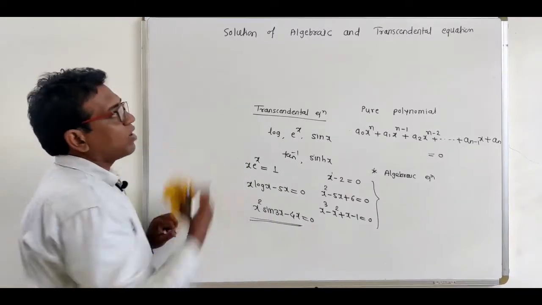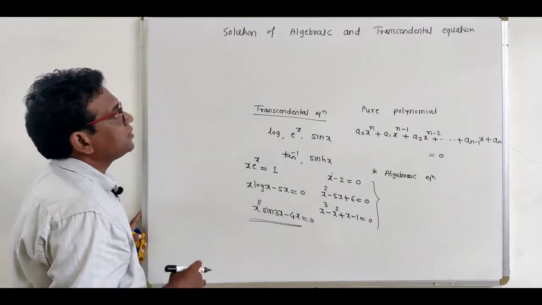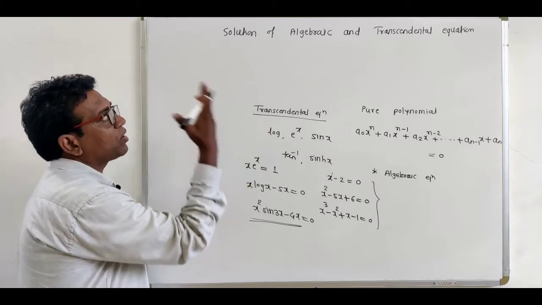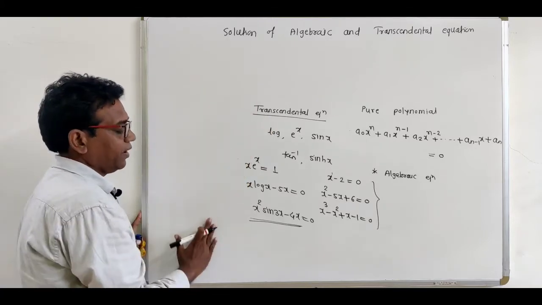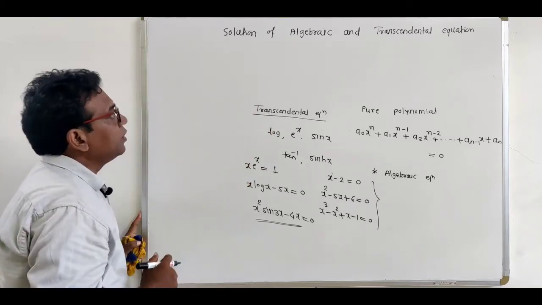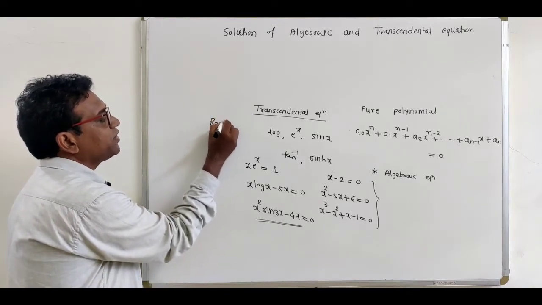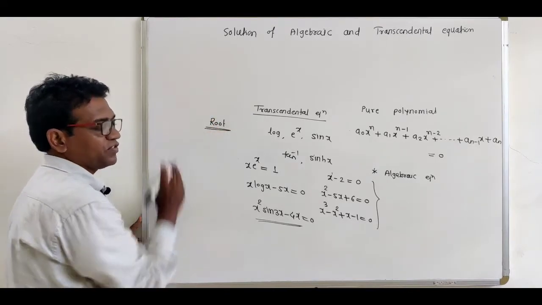Now see what is the third concept in this topic, that is the solution of algebraic equation or root of an algebraic equation. So what is the definition of solution or root of an equation?